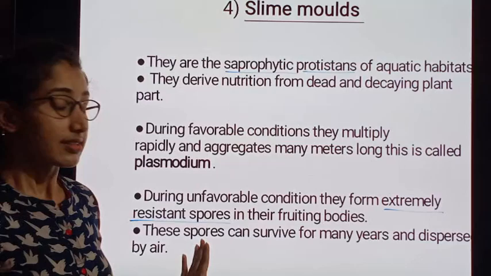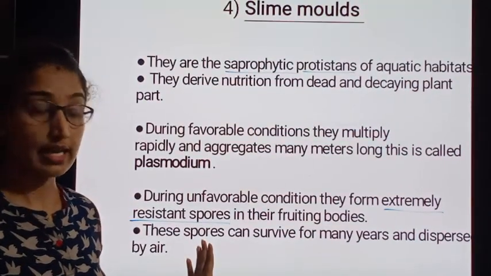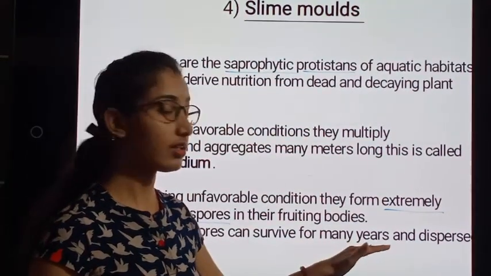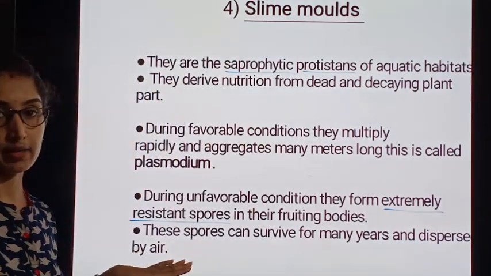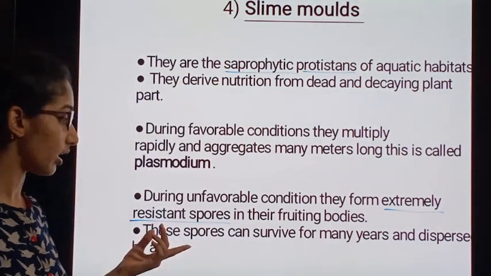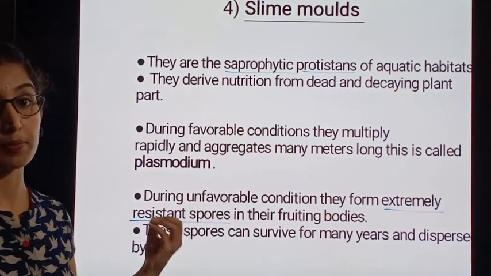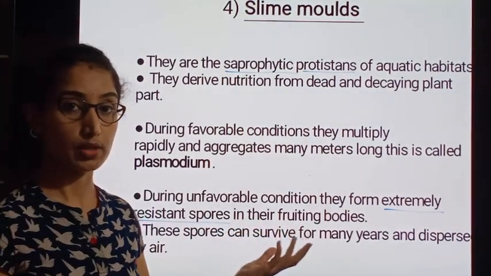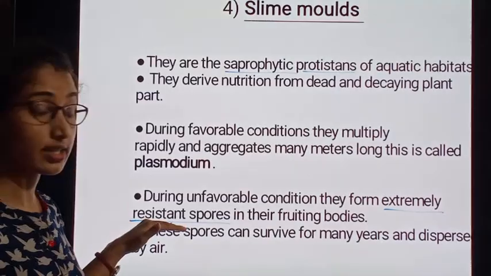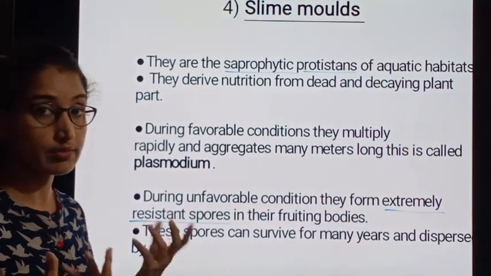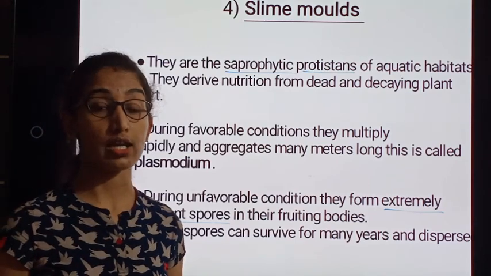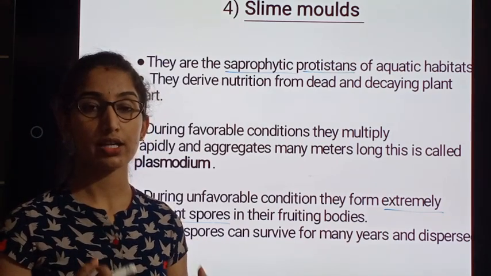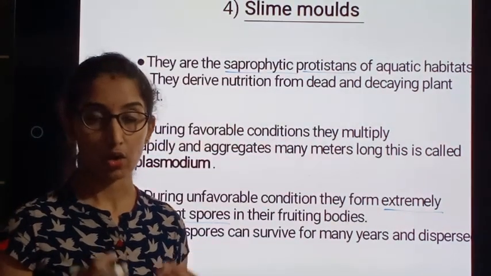These spores can survive for many years and they disperse by air. They can survive because they can tolerate and resist unfavorable conditions, and they survive till the favorable condition is obtained.